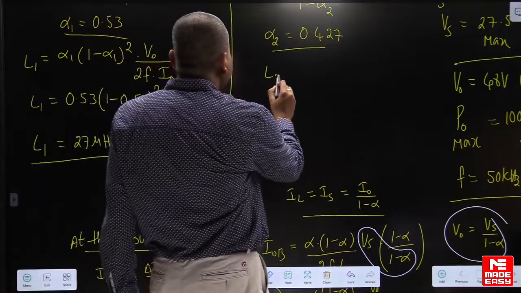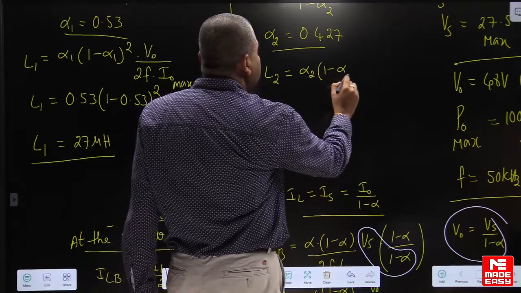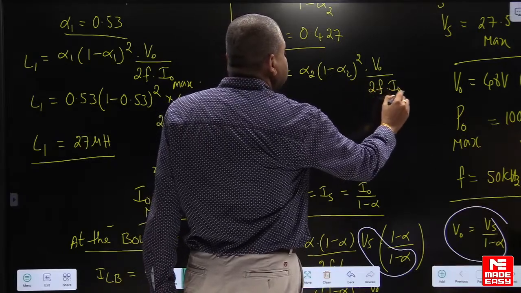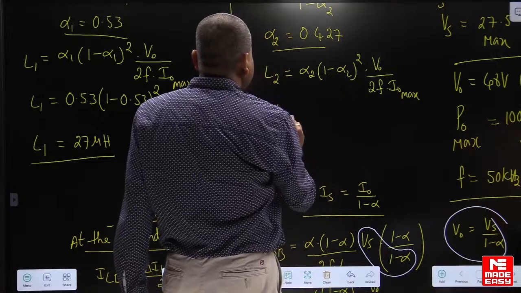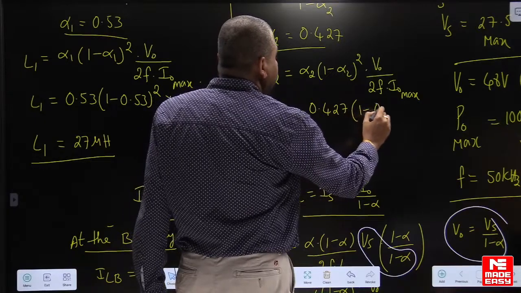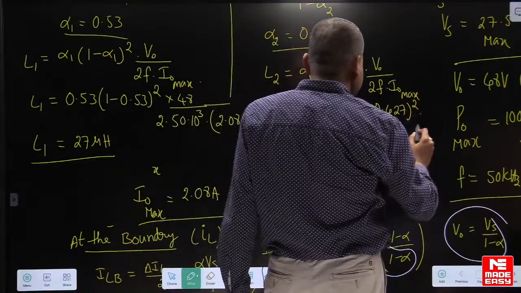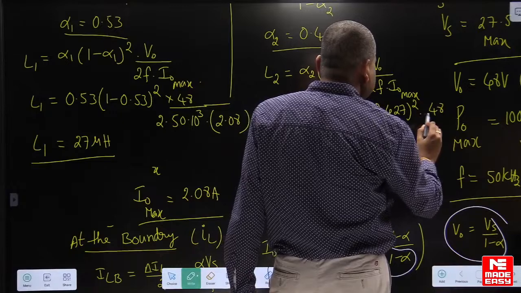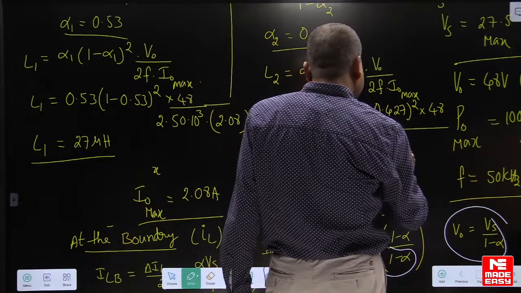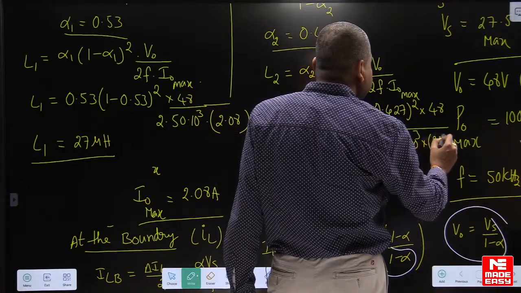Similarly, calculate L2 here in the second case. L2, same formula: alpha 2 into (1 minus alpha 2) whole square into V naught by 2 into F into maximum output current. So L2 is equal to alpha 2 is 0.427 into (1 minus 0.427) whole square into V naught, which is 48 volts, divided by 2 into F, frequency is 50 kilohertz, into current 2.08 amperes.